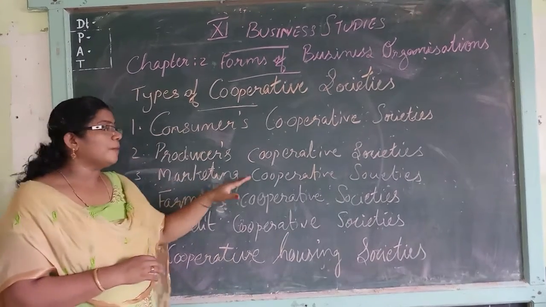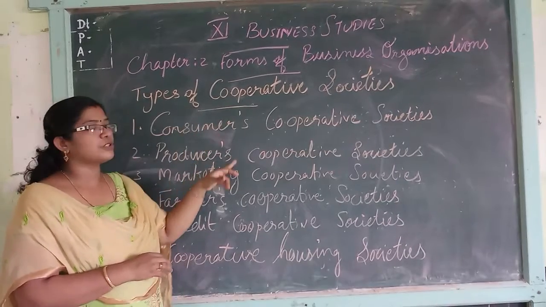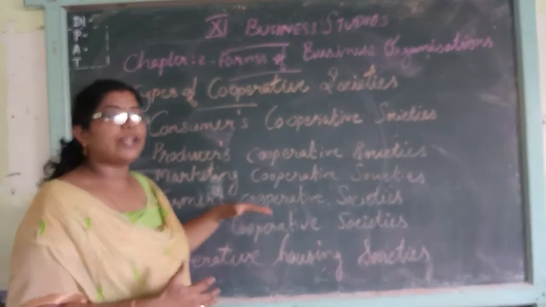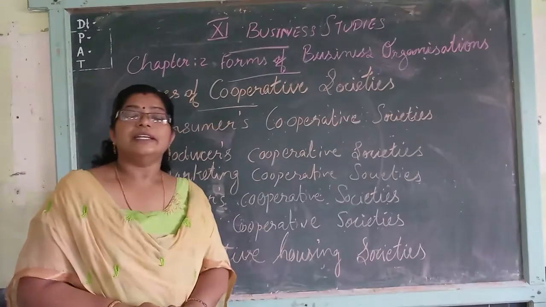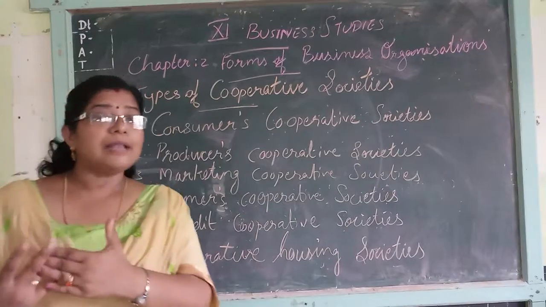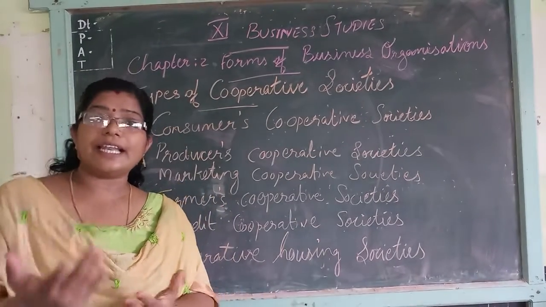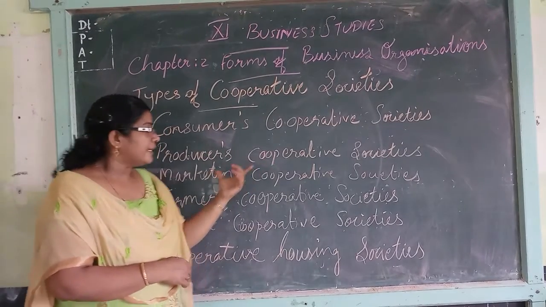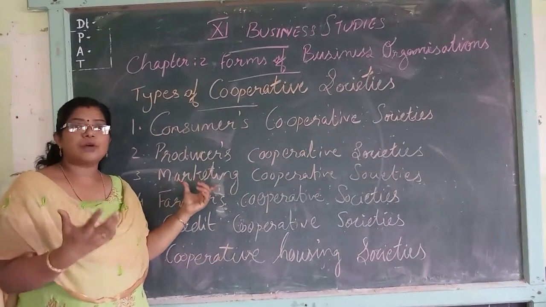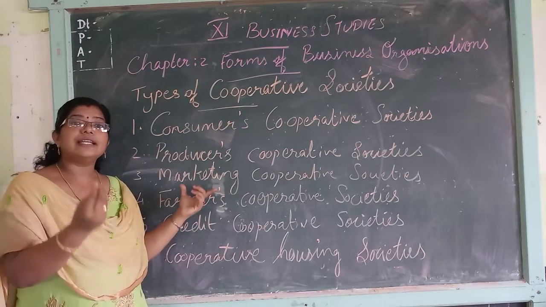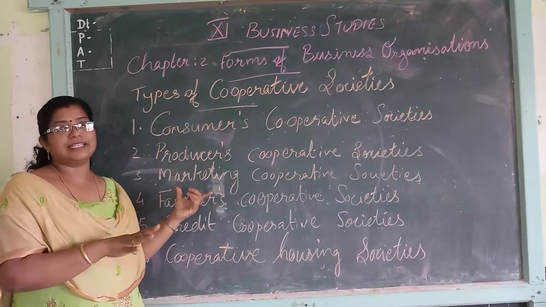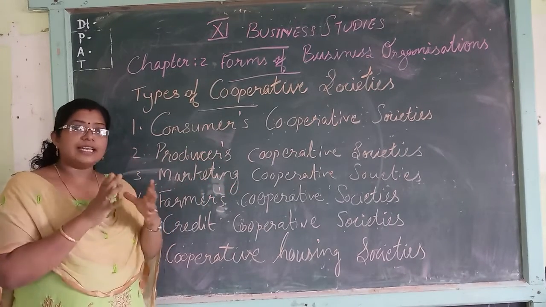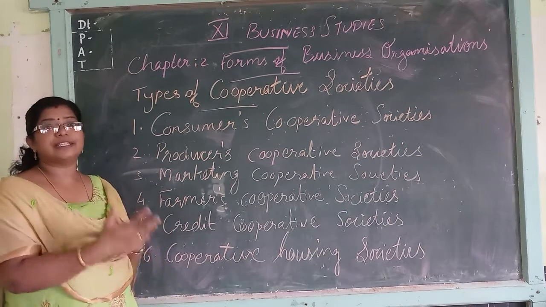But marketing cooperative society is another type of cooperative society. The main purpose or reason for establishing this type of cooperative society is to help the small producers sell their product. That is the point here, not producing the product. In this society, it helps the small producers sell their product. They are facing problems in marketing, and in such cases the society gives them the opportunity for selling their product.